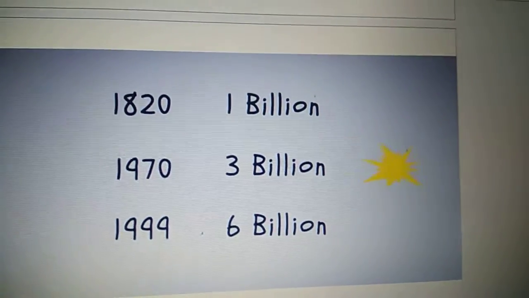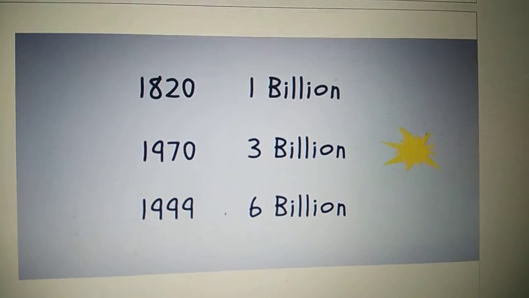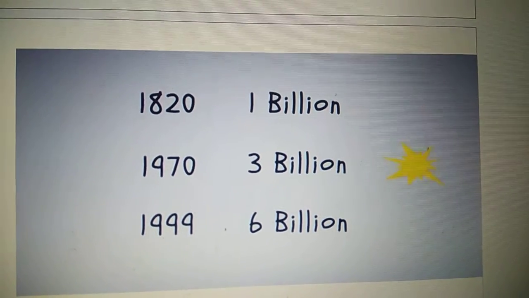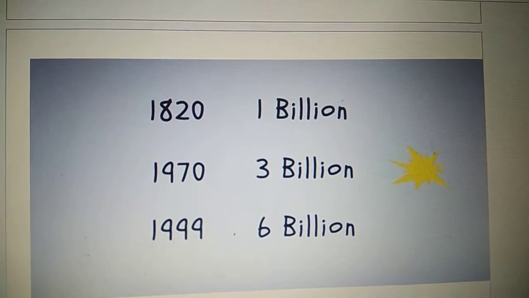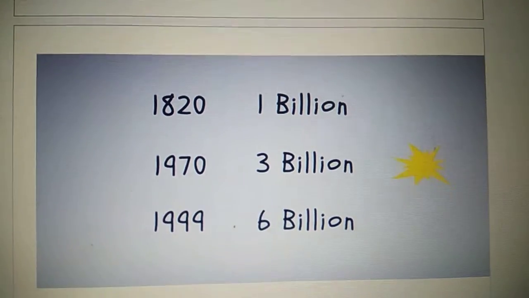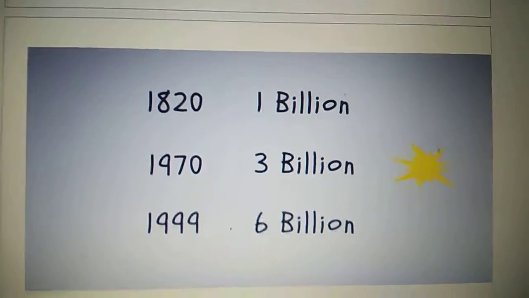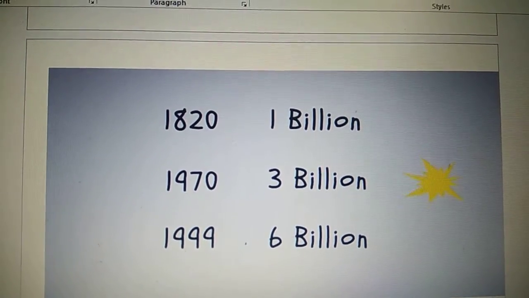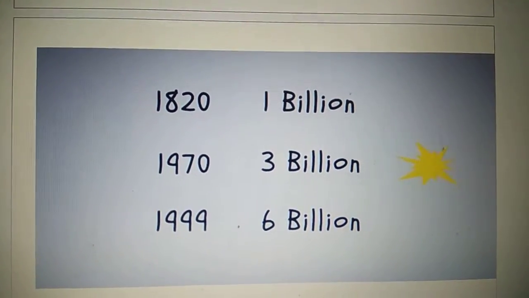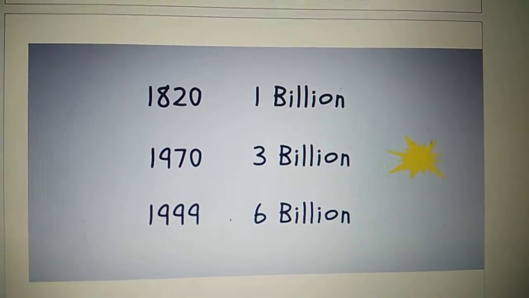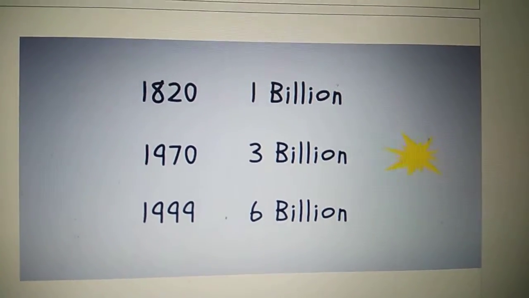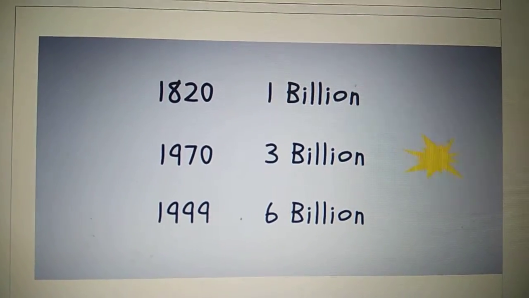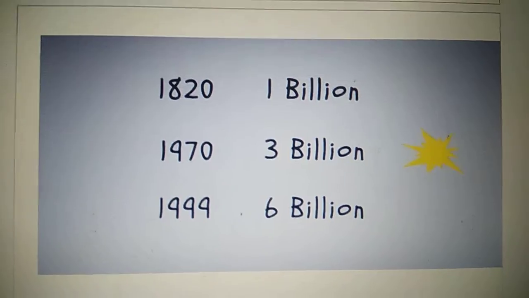Children, you can see in 1820, the population of the world was 1 billion. By 1970, it doubled up to 3 billion. In the span of 150 years, it has almost tripled. And then you see in 1999 it is 6 billion. So you see it's increasing by leaps and bounds. This is called population explosion. Now, why has there been such a great growth of the population? What were the reasons for it?